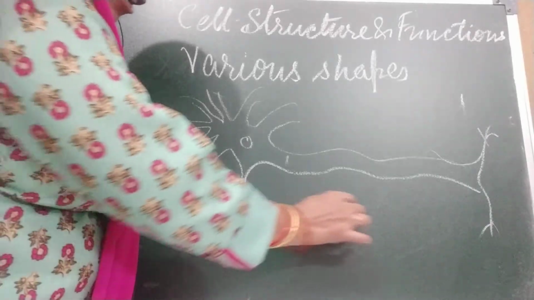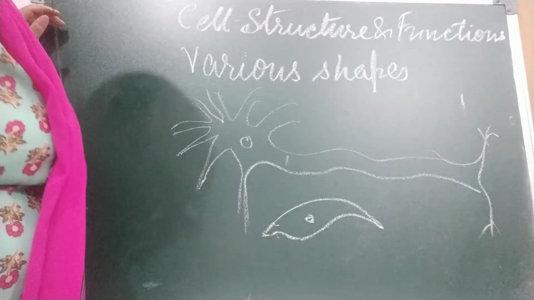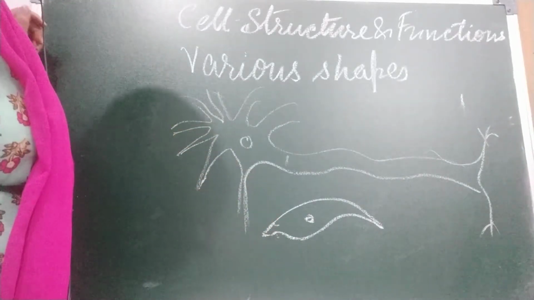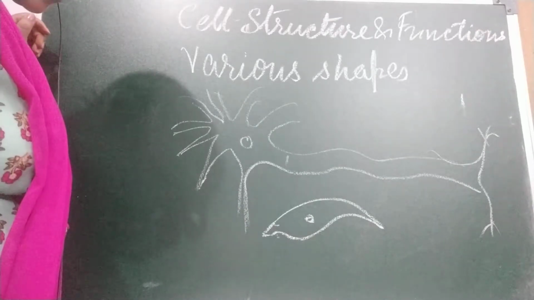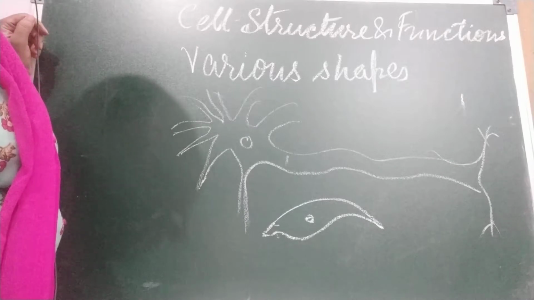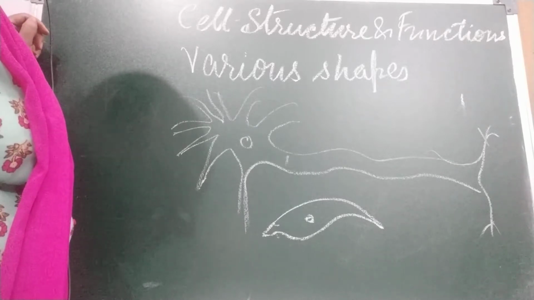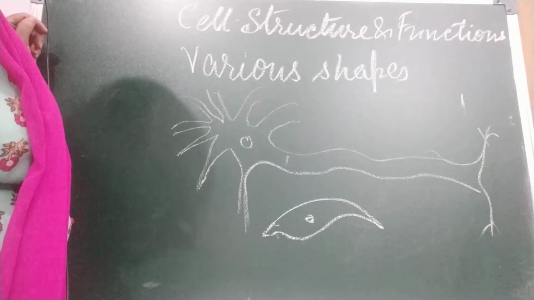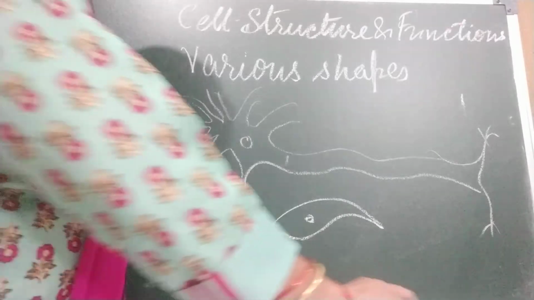Muscular cell, I told you, is spindle in shape. This cell can expand or contract. And skin cells, the outer layer of skin, form a protective cover over our body. They are flat shaped, and their flat shape helps them to cover a large area. Now come to the size.